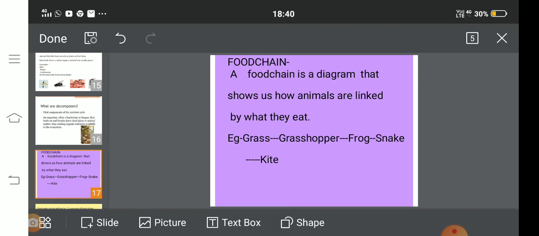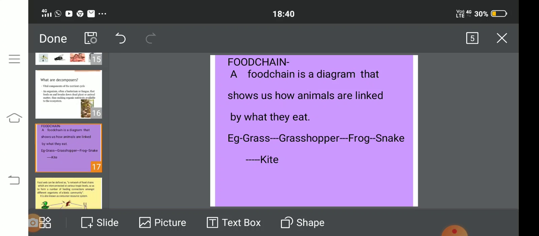Example, grass is eaten by grasshopper. Grasshopper is eaten by frog. Frog is further eaten by snake and snake by kite. Hence, these organisms are linked to each other by food and they form a food chain.